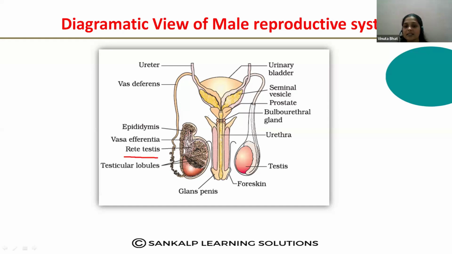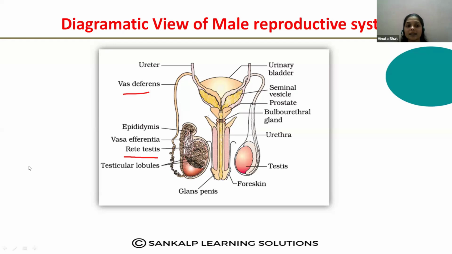From the rete testis, many ducts are formed and open into the epididymis. Those ducts are called the vasa efferentia. The vasa efferentia open into the epididymis, and the epididymis opens into the vas deferens. So these are the different ducts involved in the transfer of the sperms.